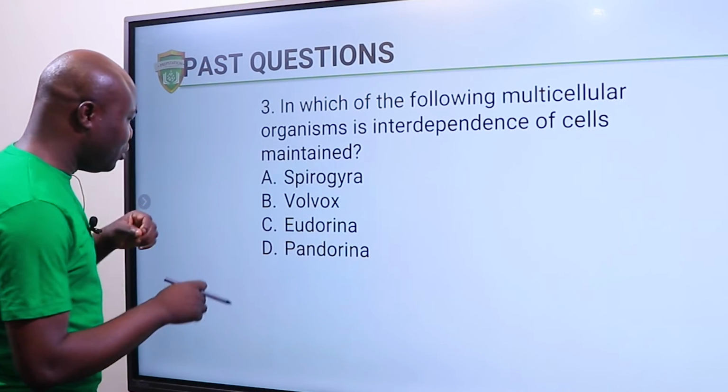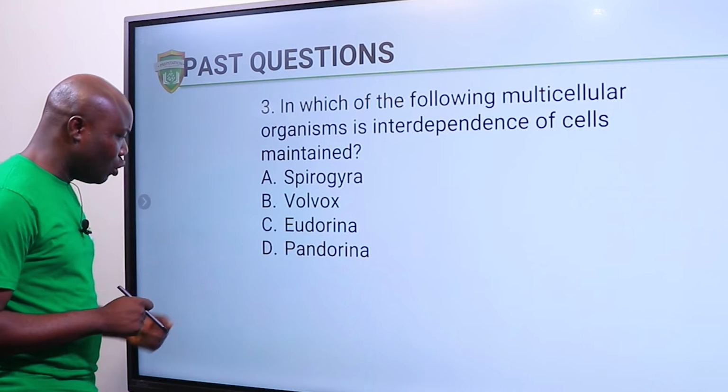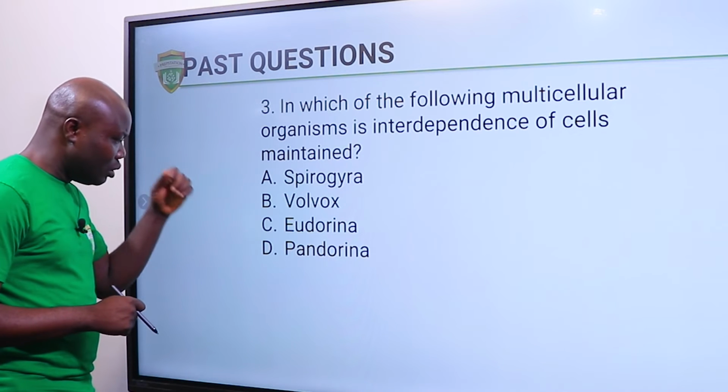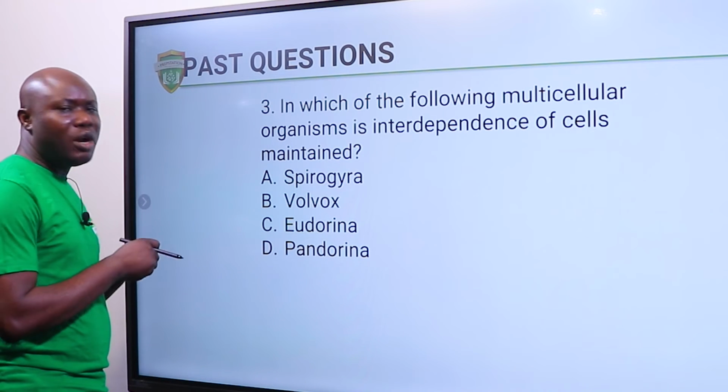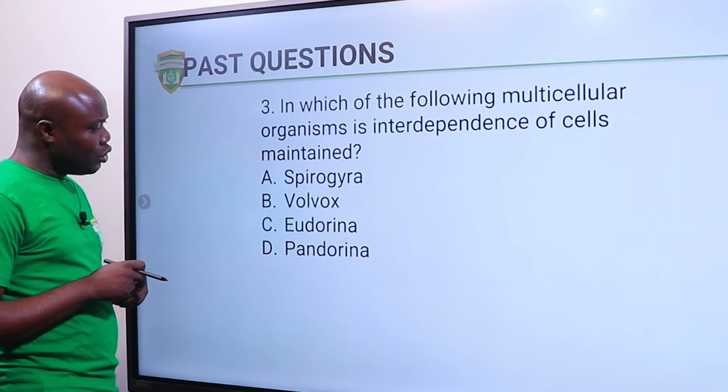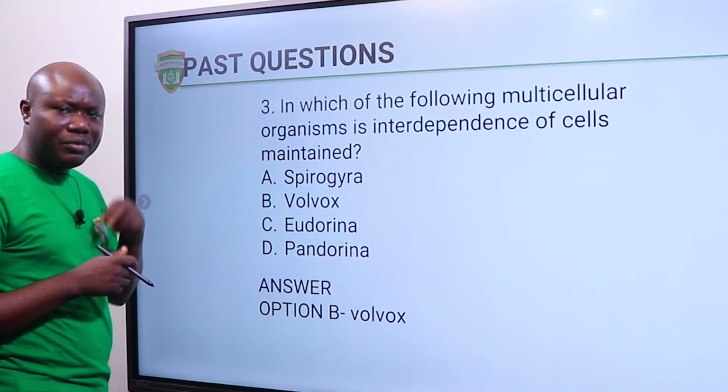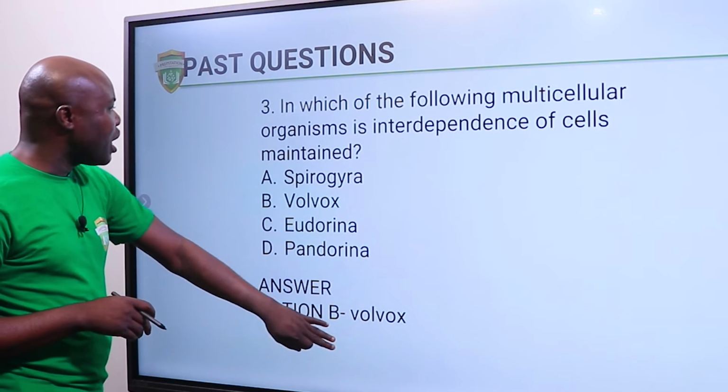So let's see. Spirogyra, no. Volvox, no. Pandorina, no. Eudorina, no. So which one now? I've said no for all of them. Which one? Our answer here is Volvox. Then let's look at the next one.